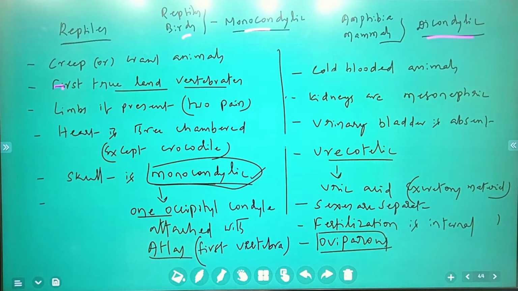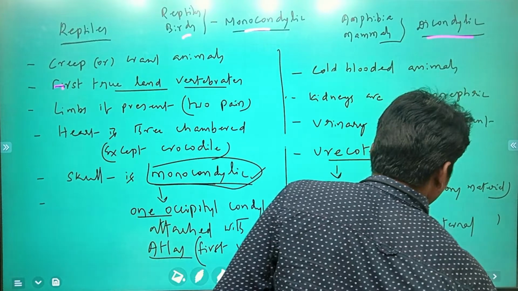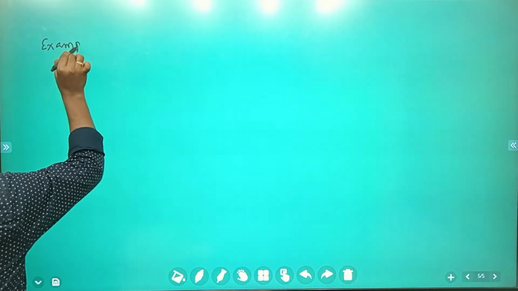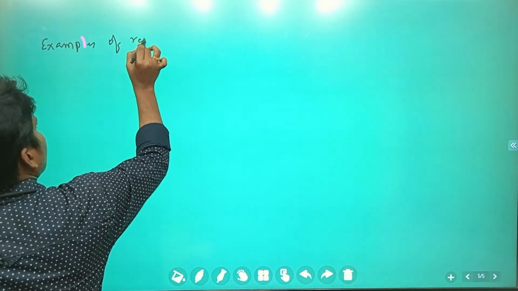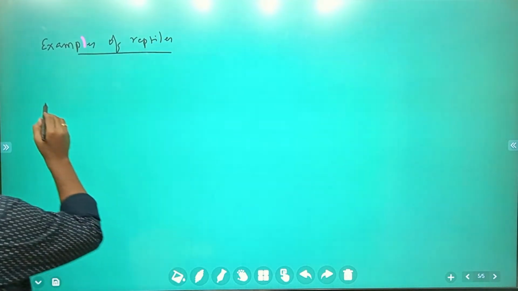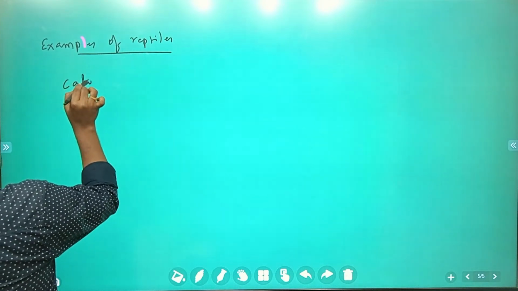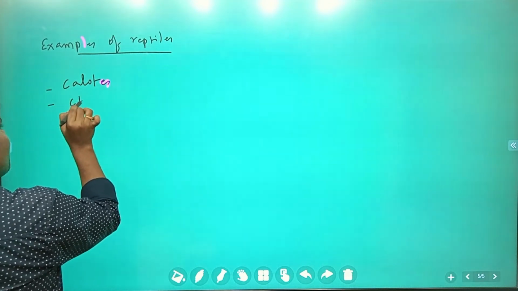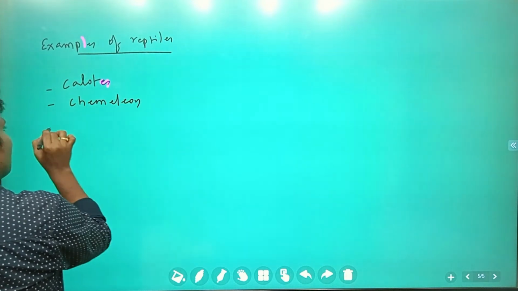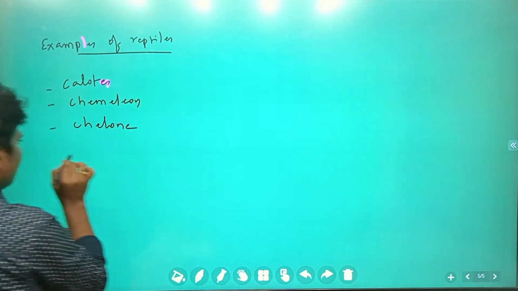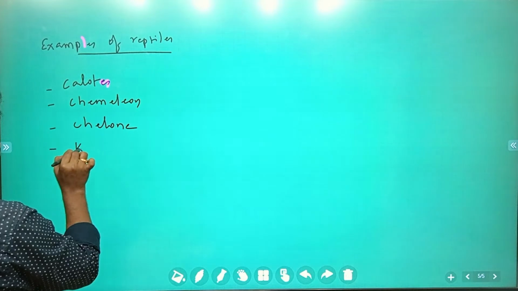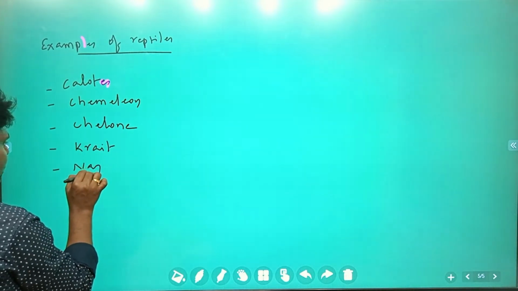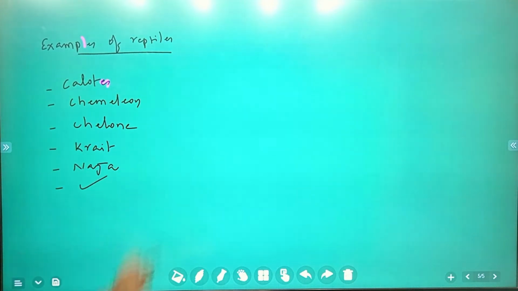Now, what are the examples in reptiles? Examples of reptiles: Calotes, chameleon, chelone, and snakes such as krait and naja. There are so many examples that come under reptiles.